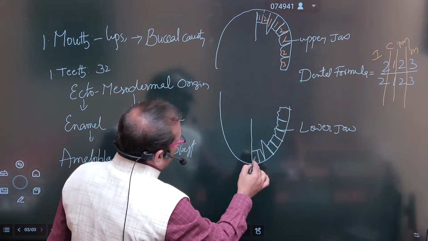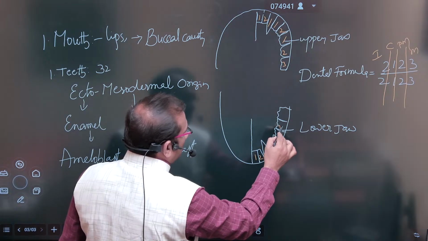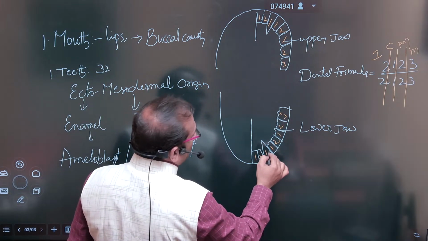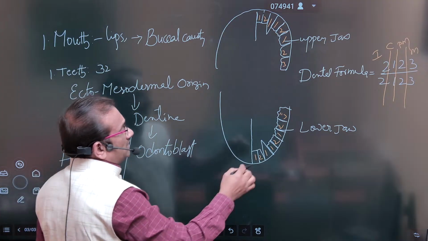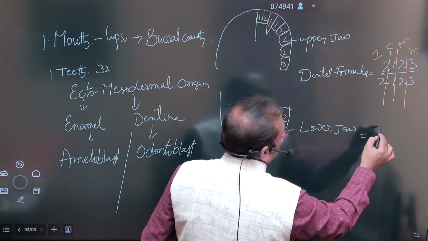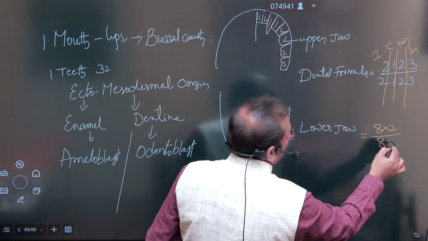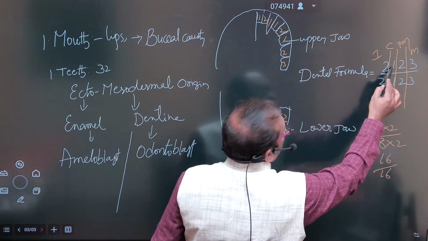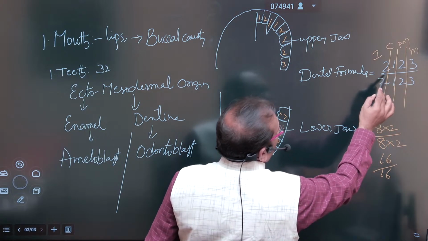So here also same: 2, 1, 2, 3 by 2, 1, 2, 3. Total teeth are 8 into 2 by 8 into 2. That is 2 plus 1, 3, 3 plus 2, 5, 5 plus 3, 8. 8 by 8. Only half.